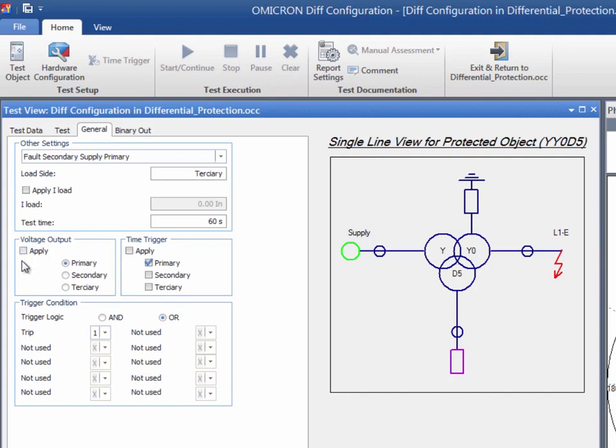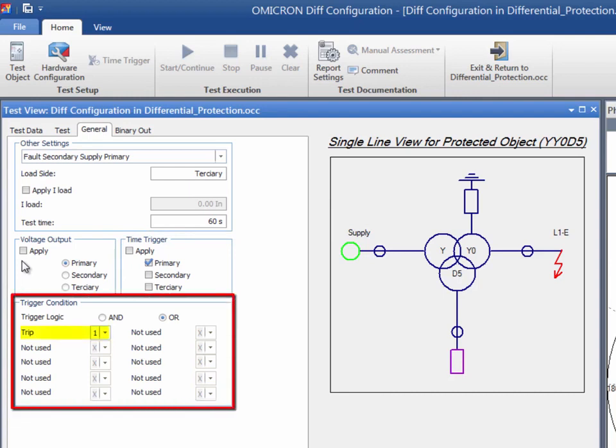To test a line differential protection, 2 or more CMC test sets can operate synchronized by a GPS, a PTP, or an IRIG-B time reference. Choosing primary, secondary, or tertiary defines the currents to be injected when the CMC test sets are triggered. Choose the trigger condition. In this example, we just use the trip signal.